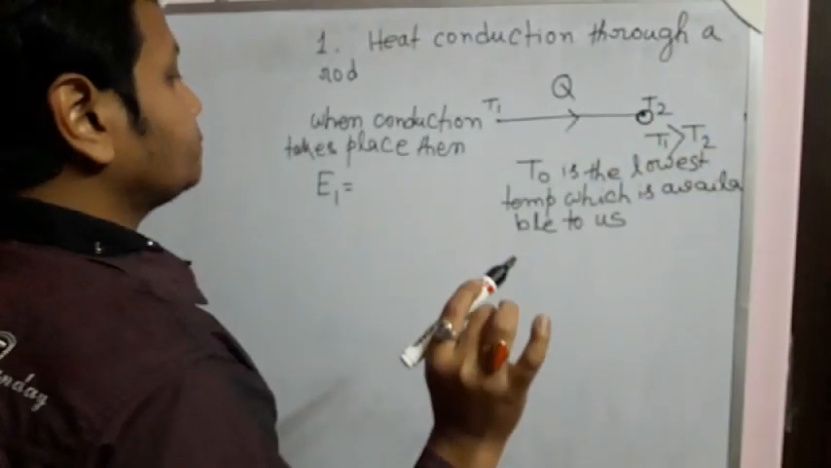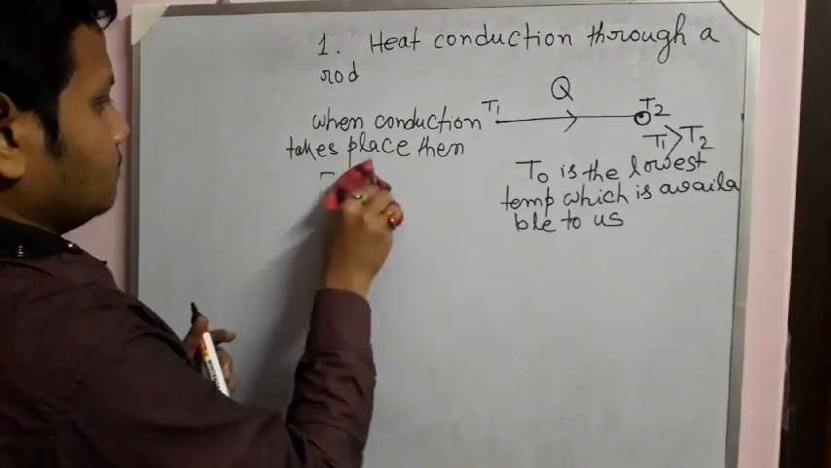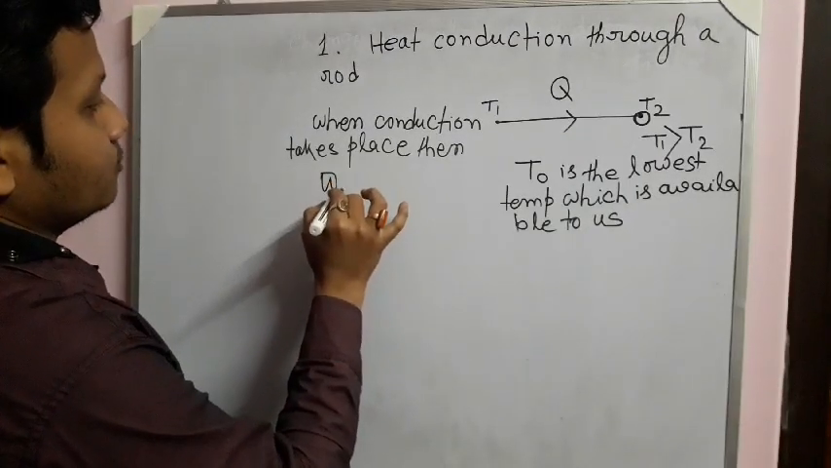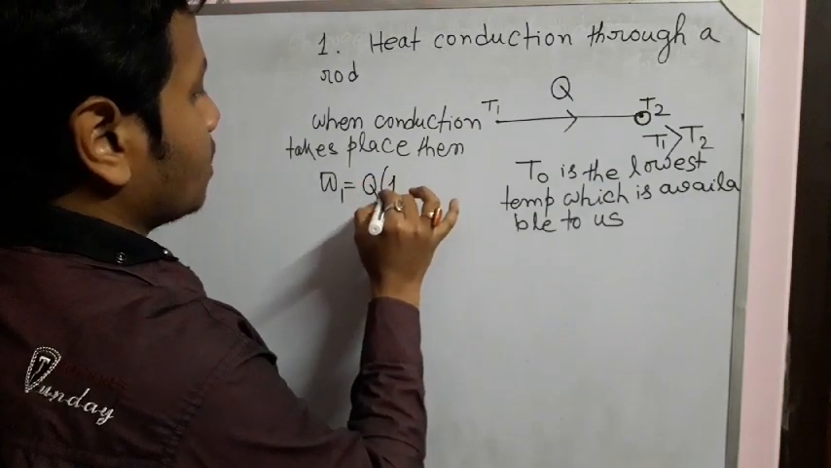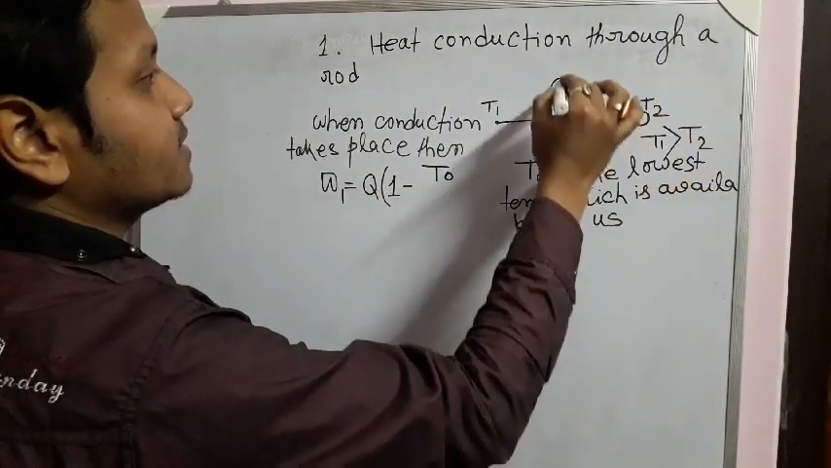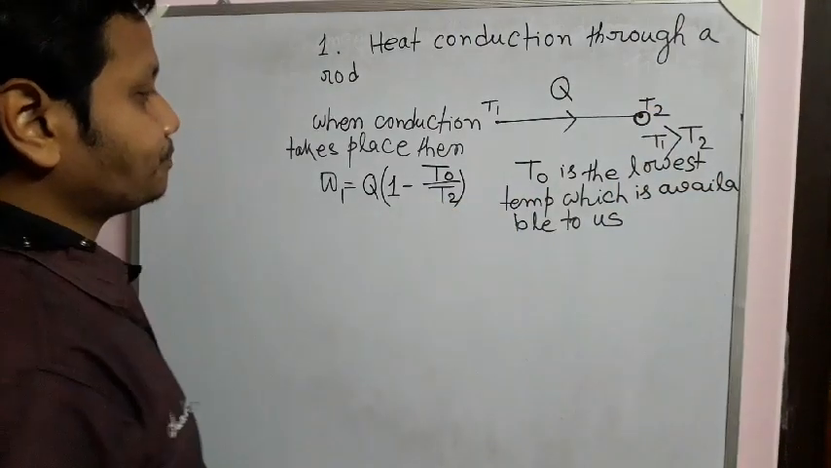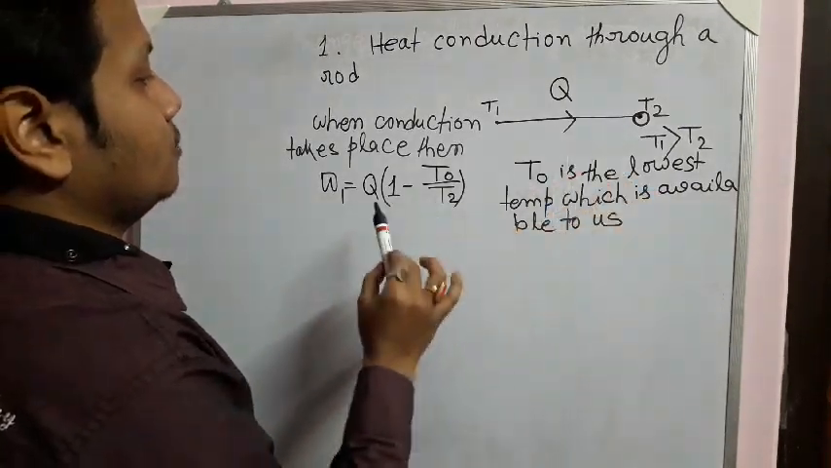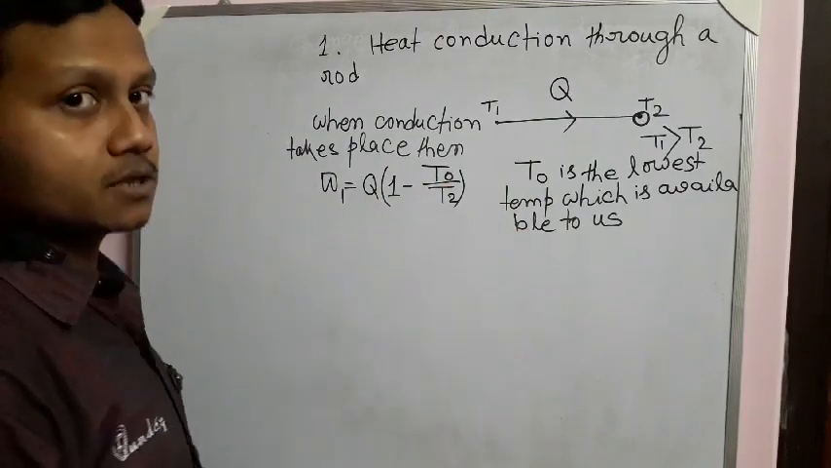So we can write the available energy, say this is W1. So what should this be? This is Q multiplied by 1 minus T0, where T0 is our lowest temperature, and now when conduction takes place, Q heat will be available at temperature T2. So when heat conduction takes place, the amount of energy or work is Q into 1 minus T0 upon T2.